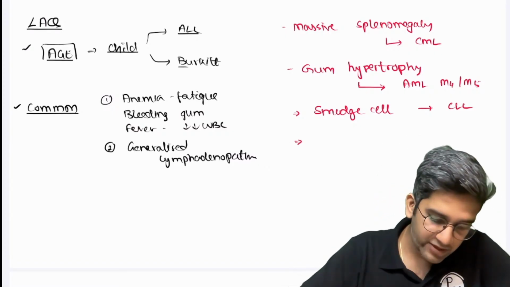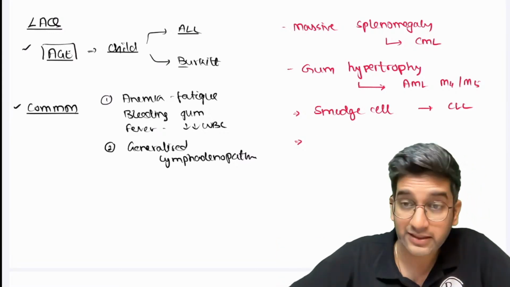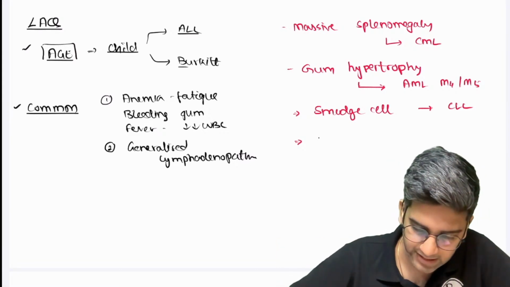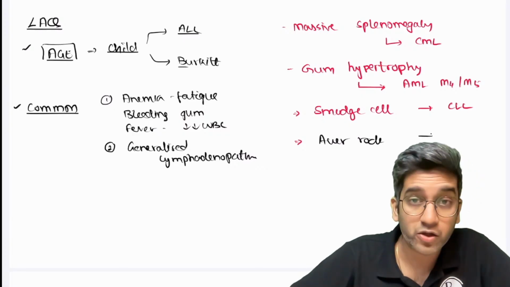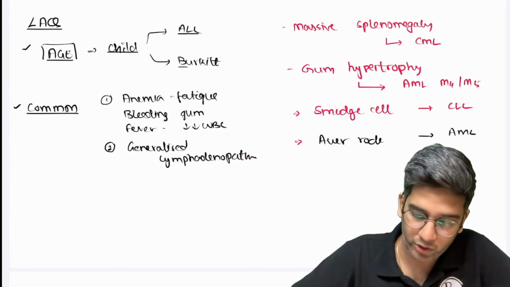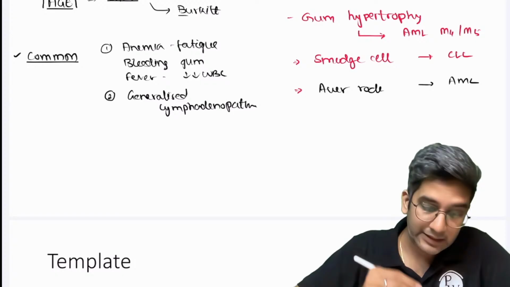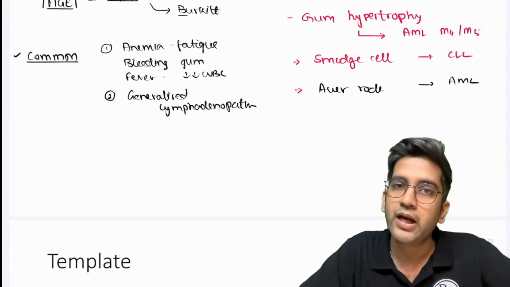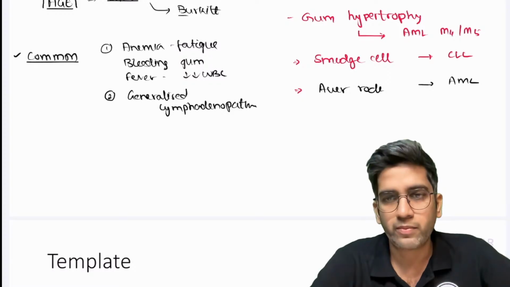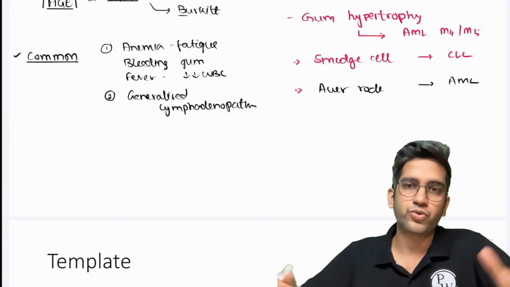Okay, fine. Next, when you have in the question, like in the start itself, Srimati asked and said, when you see Auer rods in the question, I'm going to think of acute myeloid leukemia. There is a patient with DIC as the clinical feature. Fine. Yes, Rishang, because of the macrophage involvement, it goes to the soft tissue. That's what it is, right?